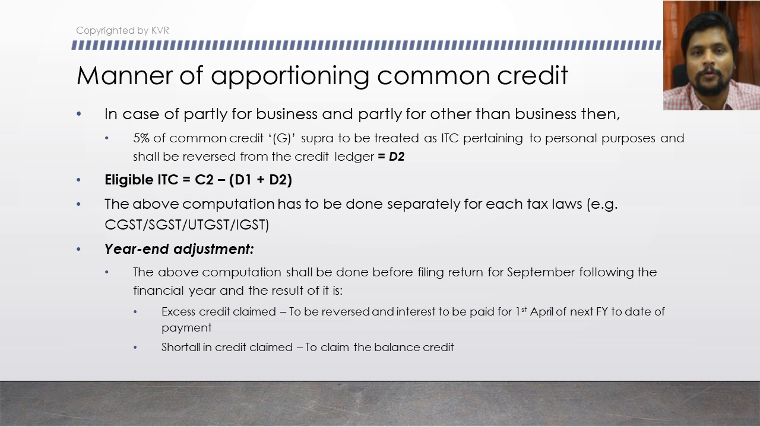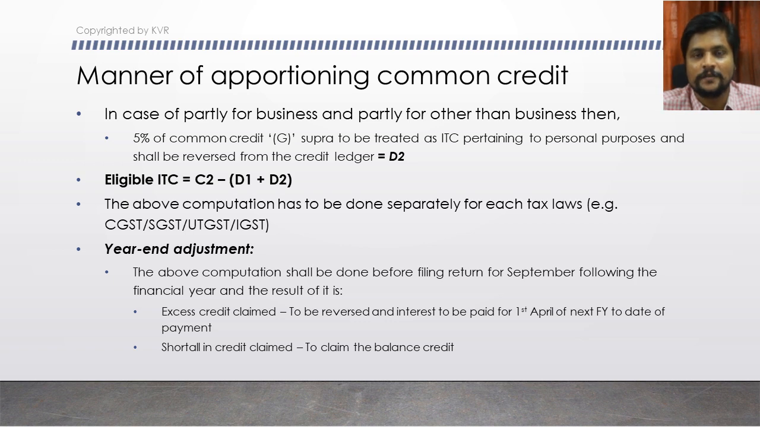C2 is nothing but the total common credit, the resultant figure of step 1. Remember that in that you have to reduce 2 items. One is D1. D1 is nothing but the amount of ITC that is pertaining to the exempted supplies. Then you have to also reduce D2. D2 is nothing but the amount that is pertaining to the personal use. That is what we discussed now.